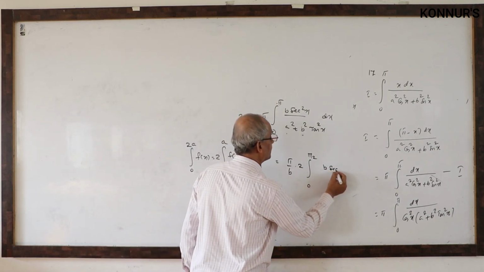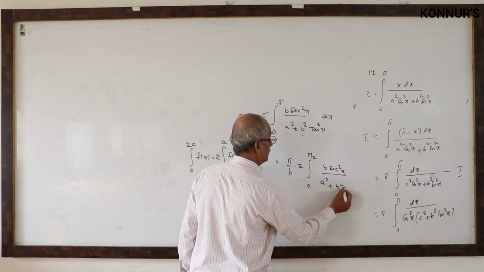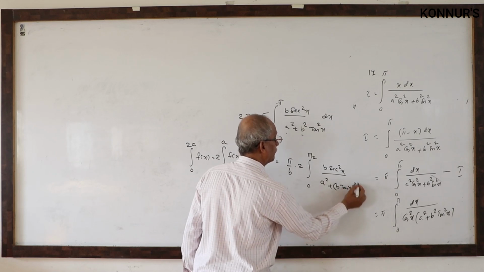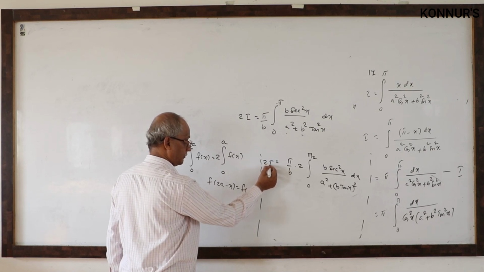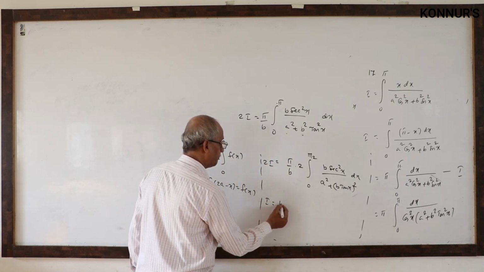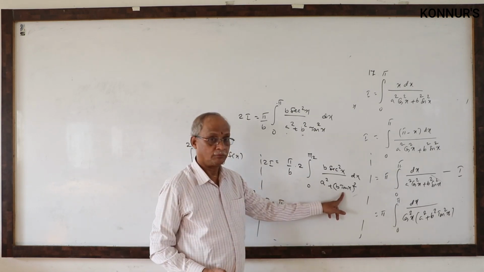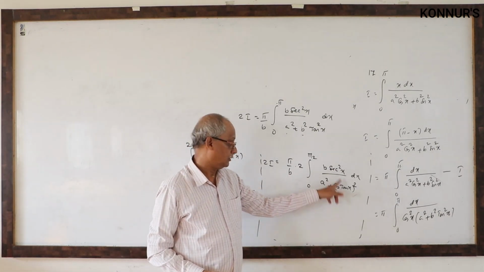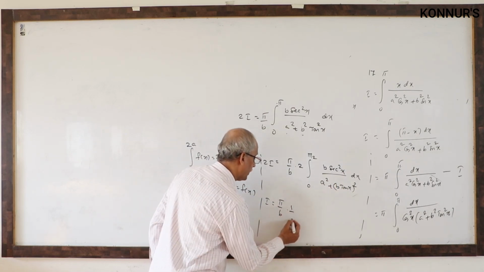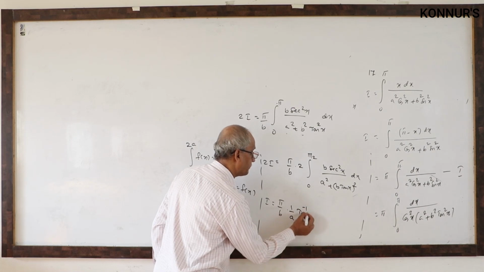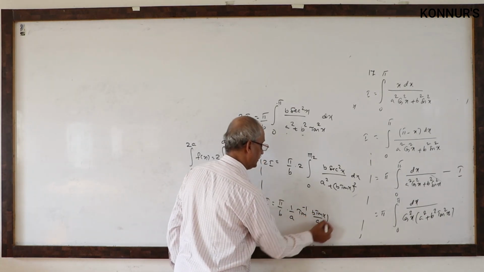b secant square x by a square plus b tan x whole square. Now you can see this is for 2I. So I equals pi by b, with t equal to b tan x, dt by a square plus t square, which gives 1 by a tan inverse of b tan x by a. This is final.